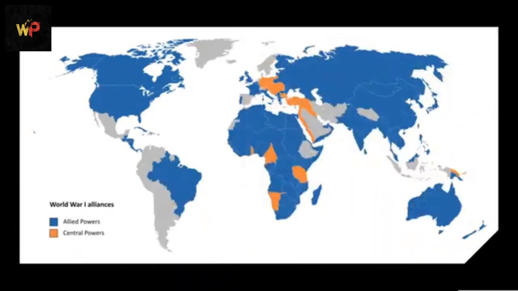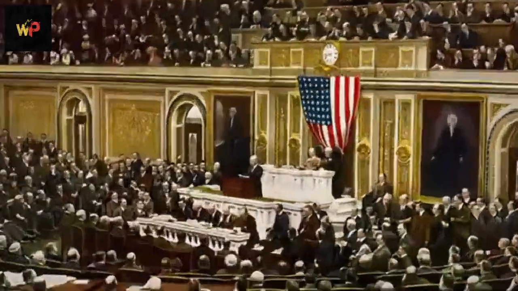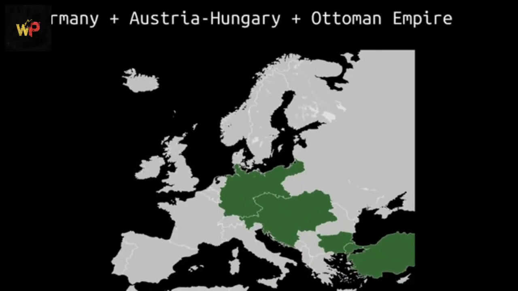The two main sides were the Allied powers, including France, Britain, Russia, and later the United States, and the Central Powers, primarily Germany, Austria-Hungary, and the Ottoman Empire.